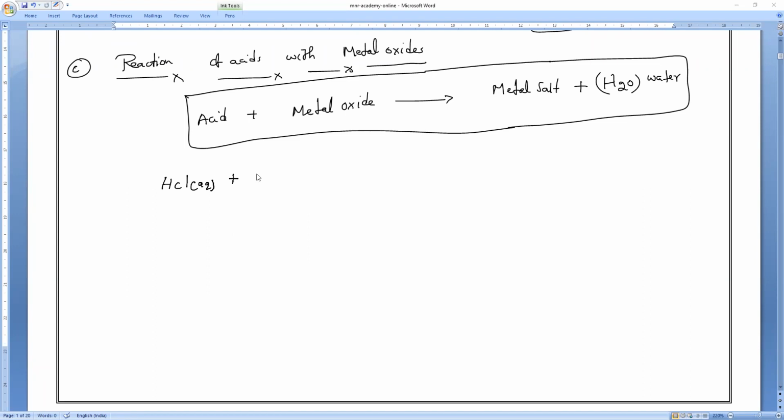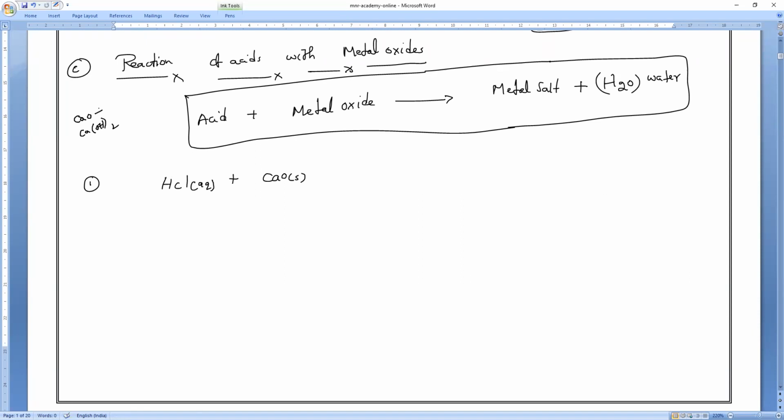Quicklime formula. Calcium oxide, CaO. Omar, you have to maintain clarity. You have two things: one is calcium oxide, another is calcium hydroxide.